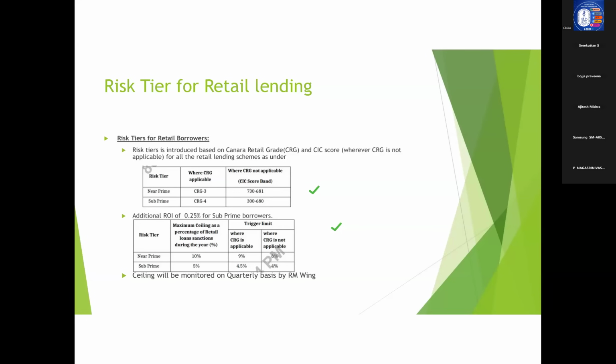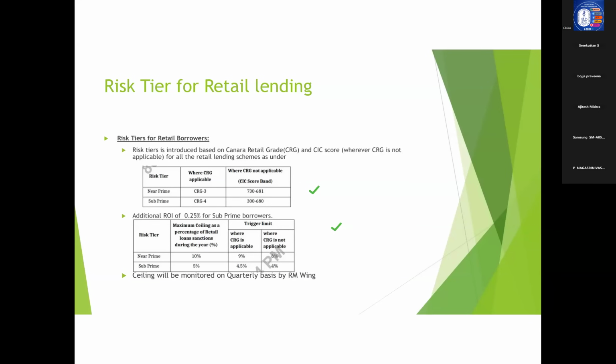Correct? Now, coming to CRG 2, the probability is a little less. That is, they have a higher chance of defaulting with our bank. Now, coming to CRG 3 and 4, they are almost high risk customers. CRG 3 is moderate and CRG 4 is high risk customers.